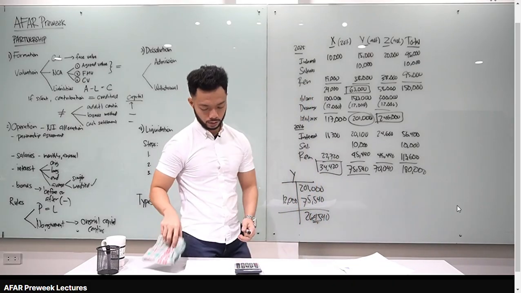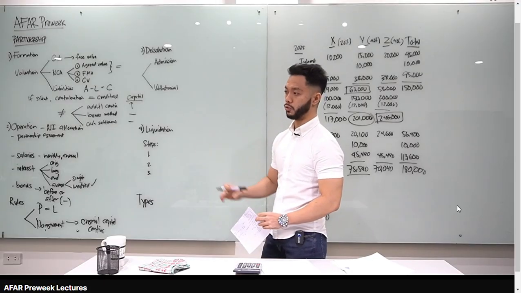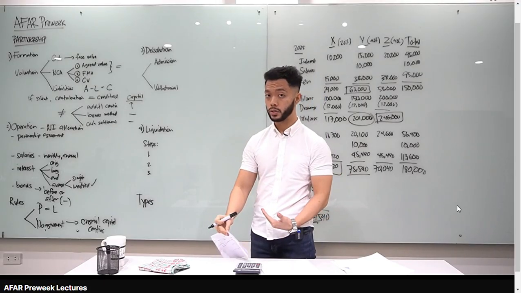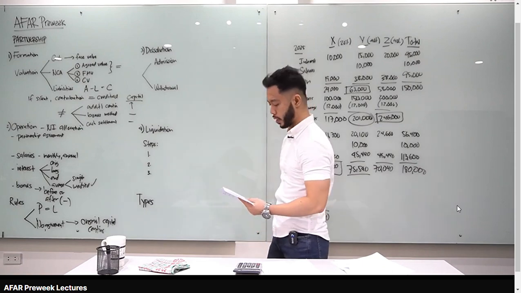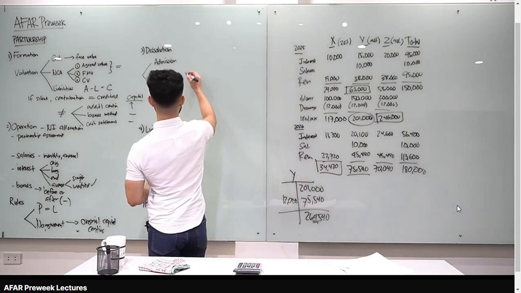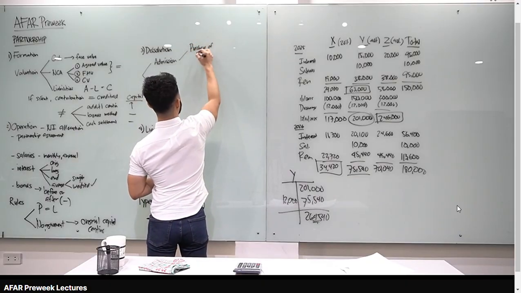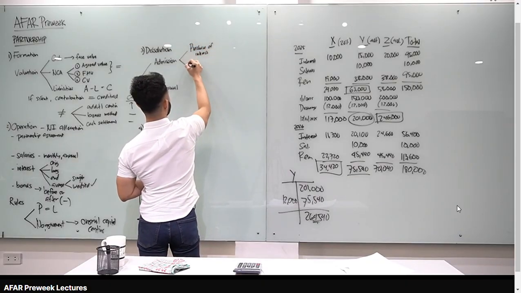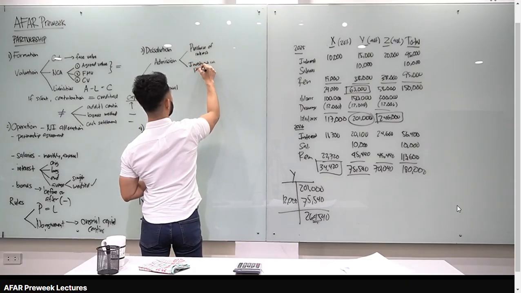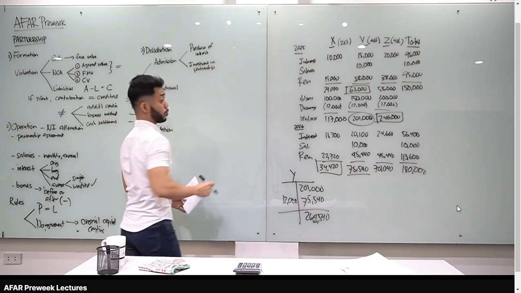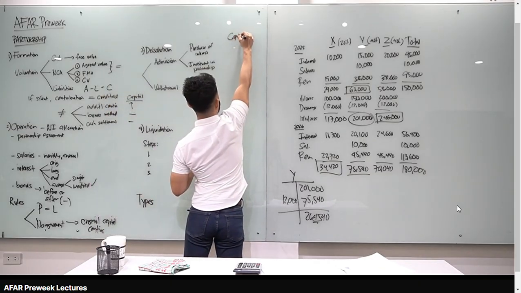Okay. So let's go to the third stage in the life of the partnership, dissolution. When we say dissolution, there is a change in interest or capital of the partners. It can be through admission or withdrawal. For admission, there are two types: purchase of interest or investment in partnership. Purchase of interest is a private transaction. Investment in partnership means assets are invested in the partnership. So let's see, class, the effect on partnership capital.